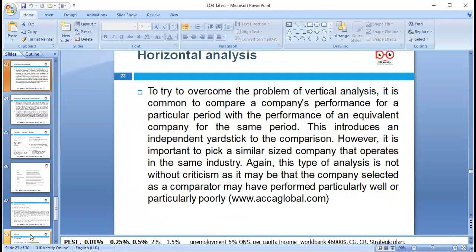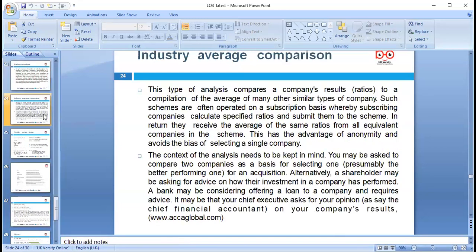So try to overcome the problem of vertical analysis. It commonly compares the company's performance for a particular period with the performance of an equivalent company in the same period. Yes, it introduces an independent yardstick or benchmark, which we can look at across various industries, and you have to compare against it to measure the performance.